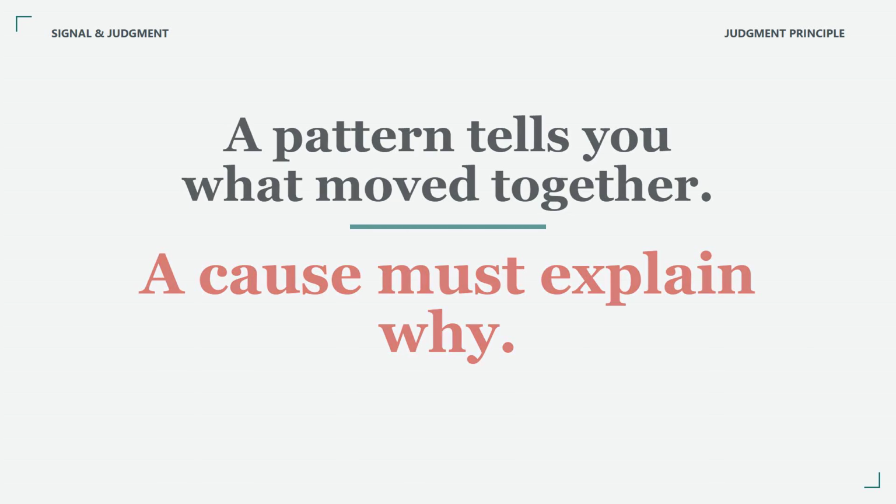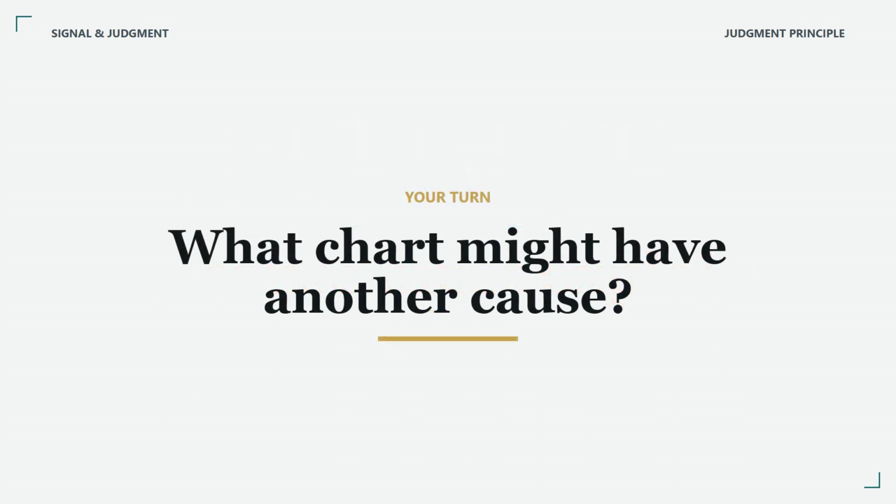The judgment principle is simple. A pattern tells you what moved together. A cause must explain why. What chart have you seen recently that might have another cause?